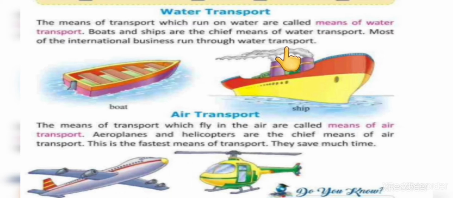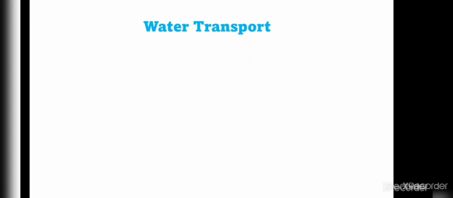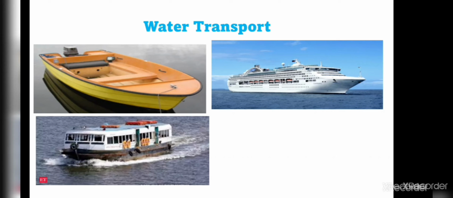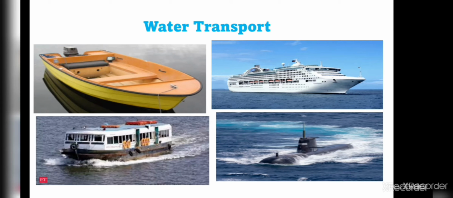So water transport is the transport or the movement of people or goods from one place to another through water. Water transport is the cheapest means of transport, but it is very time consuming. And most of the international business run through water transport. Some examples of means of water transport are boat, ship, steamer, and submarine.